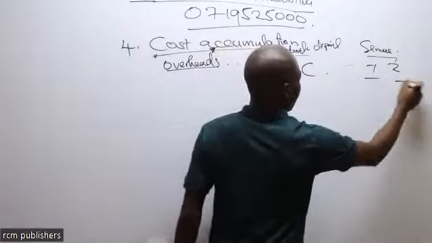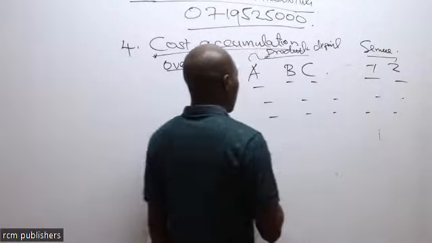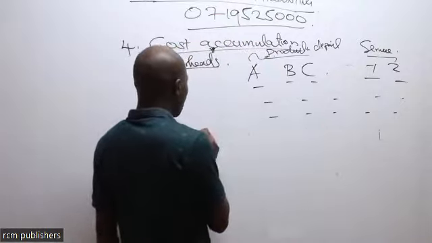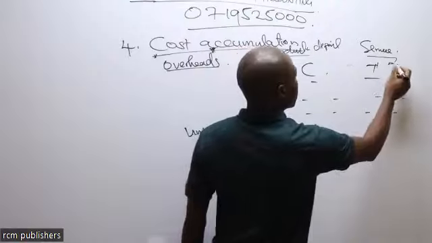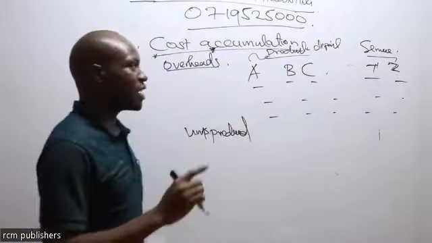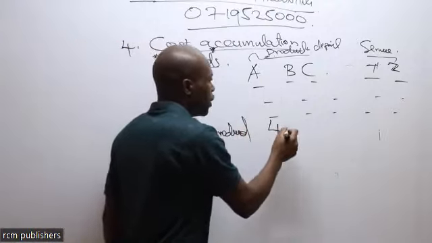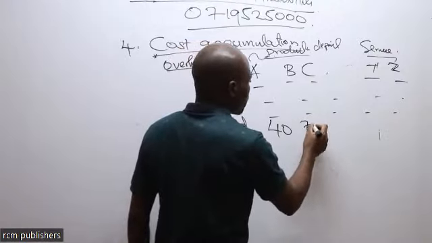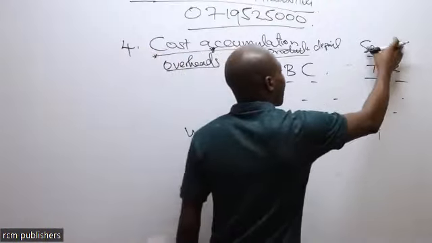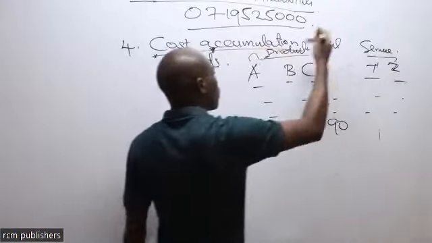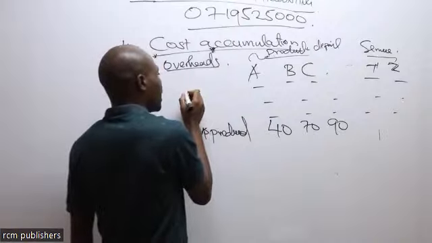Now, this is what happens. There are some costs that we are going to incur here, and also both sides. So we have incurred the cost there, but then the units. If you look at the units produced, there is no unit that is being produced in Y and Z. But then the service departments are support departments to help us manage to produce these particular units in departments A, B, and C. Now, we want to transfer the costs incurred in the service department to what? To the production department.